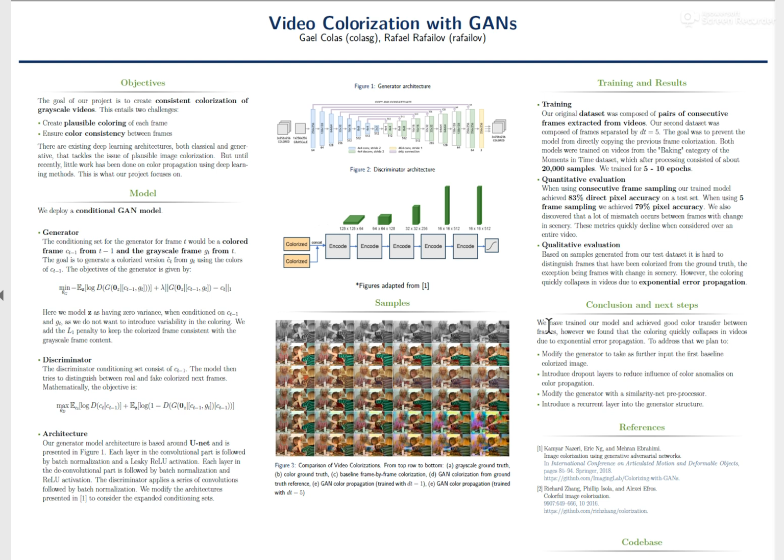Finally, we tried another approach. To avoid this exponential error propagation, we tried to condition also on the first frame, which had good colors, but it didn't go well and the GAN didn't learn to identify regions in the initial frame to propagate. As part of our future work, we also considered using recurrent convolutional neural nets that can directly work on sequences of images.